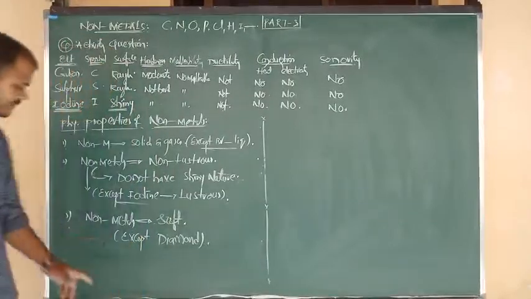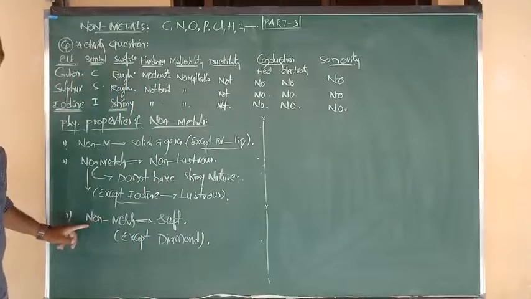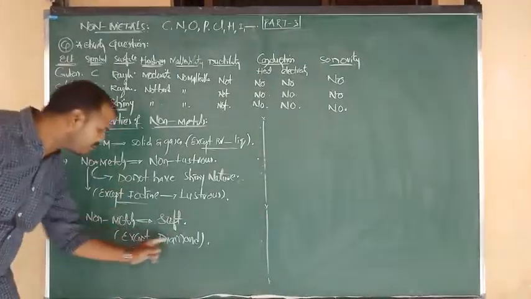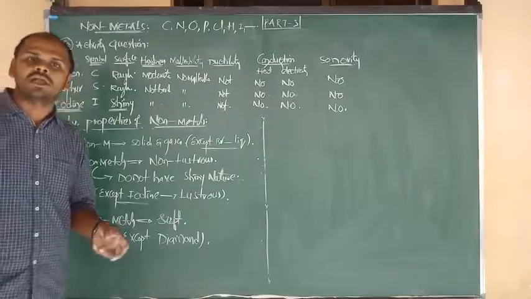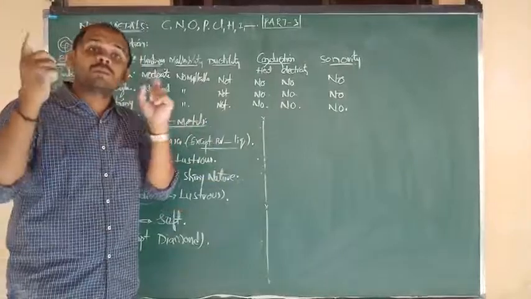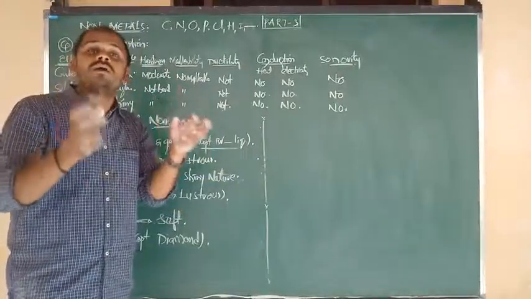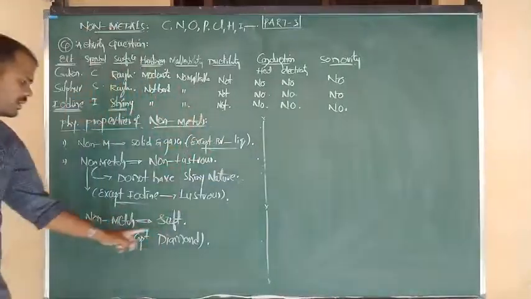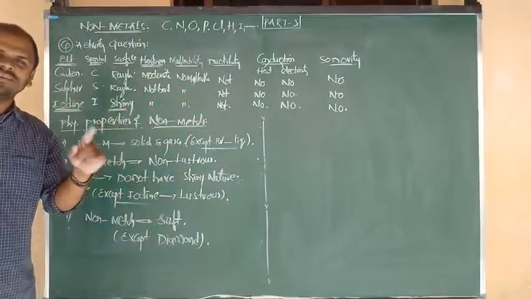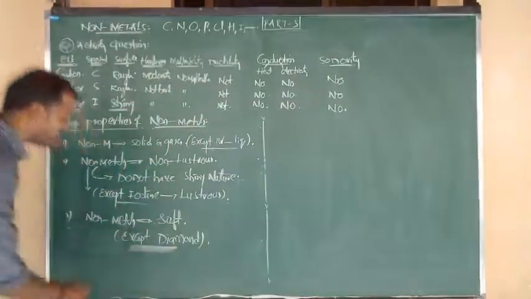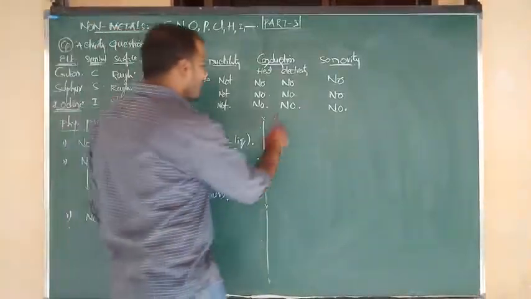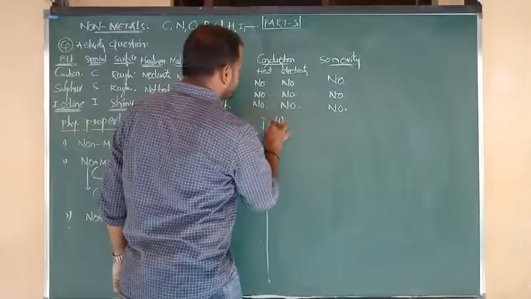Once again, generally non-metals are soft in nature, except diamond, because diamond contains strong carbon-carbon covalent bonds. Due to the presence of strong carbon-carbon covalent bonds, diamond has hardness, high melting point and high boiling point. Very special property of diamond. So most of the non-metals are soft except what? Diamond.